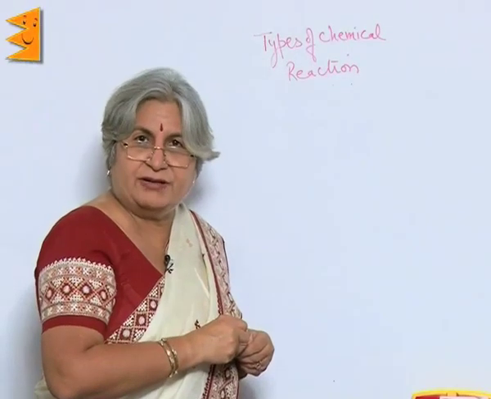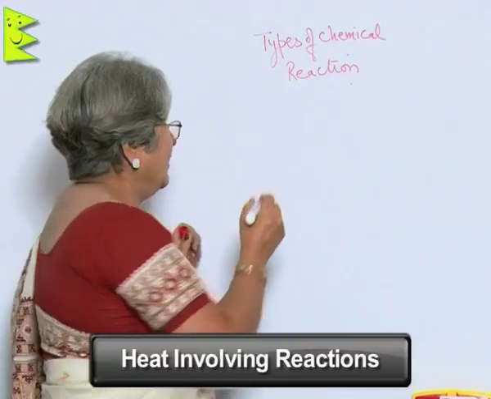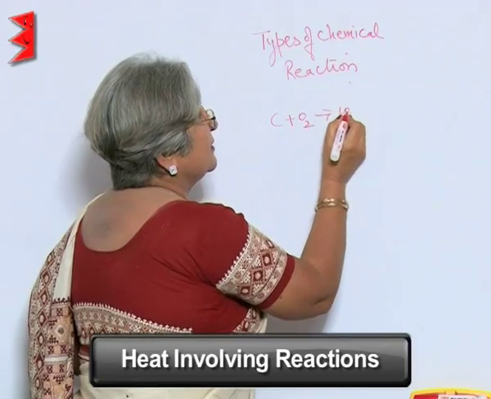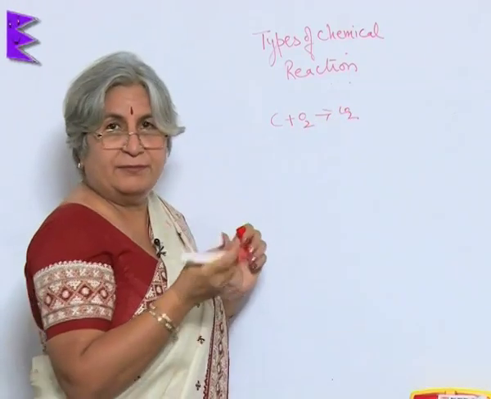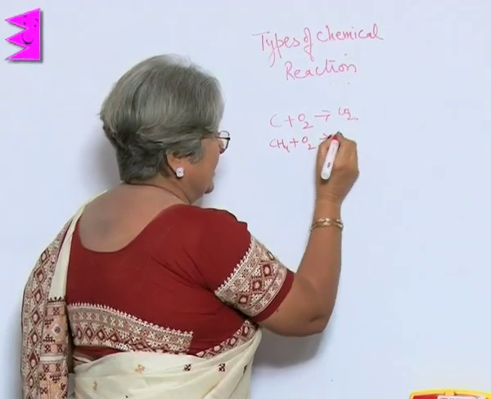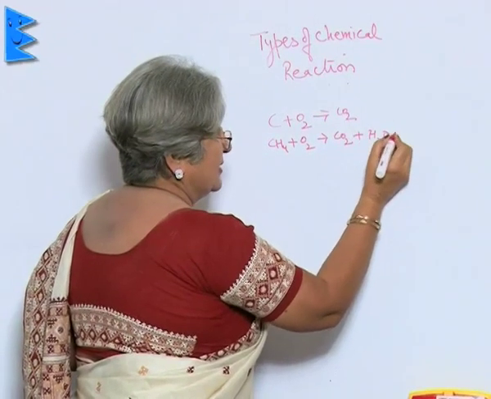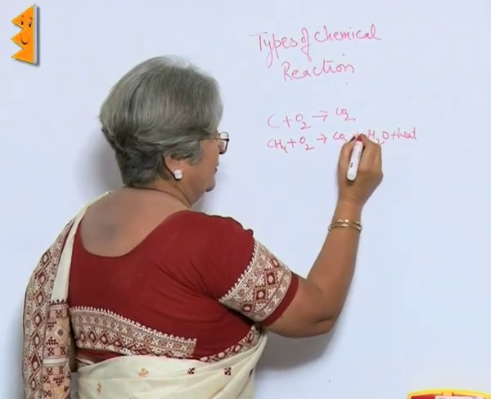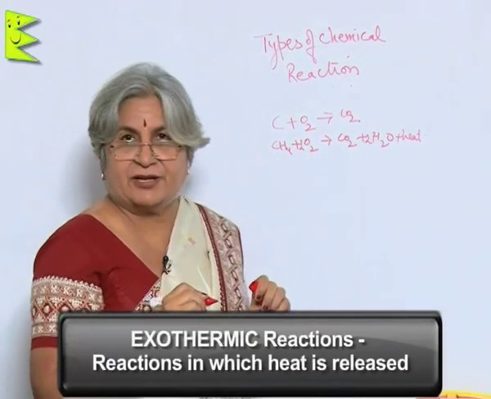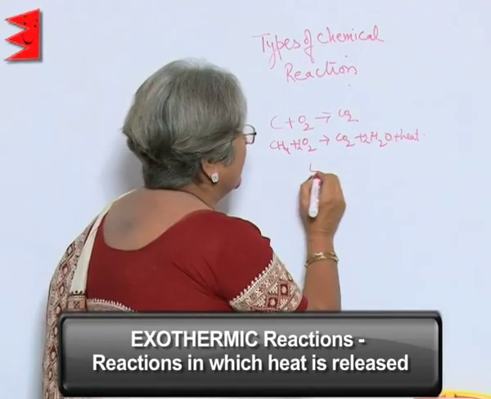In the combination reactions, sometimes heat is released. For example, if you burn carbon, heat is released. If you burn methane, then also heat is released, plus heat. These type of reactions in which heat is released are called exothermic.